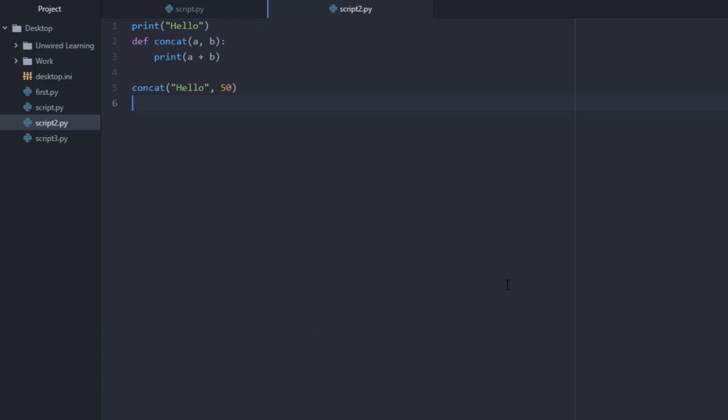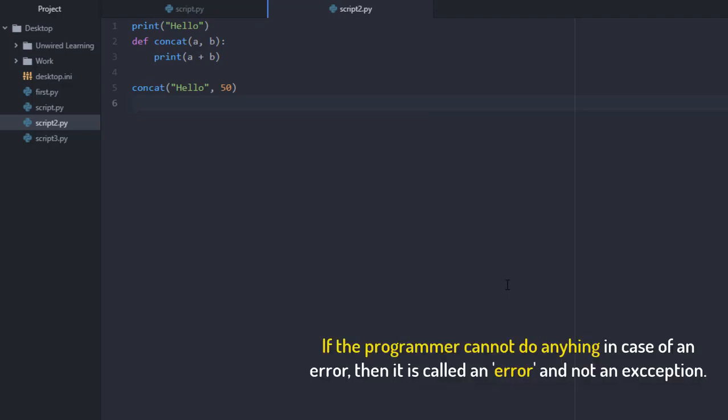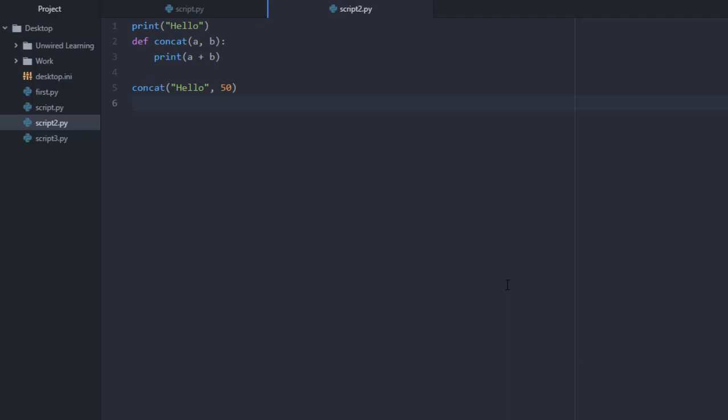From a theory point of view, if the programmer cannot do anything in case of an error, then it is called an error and not an exception. But if a programmer can do something, if a programmer can try to solve something, or if a programmer can write a separate condition, then it is called an exception. All the exceptions are represented as classes in Python.